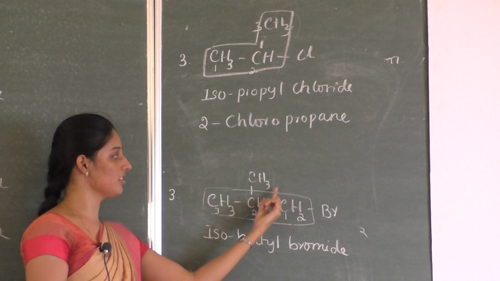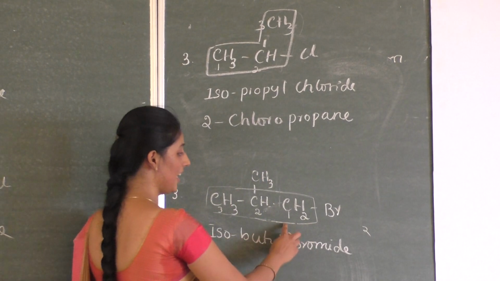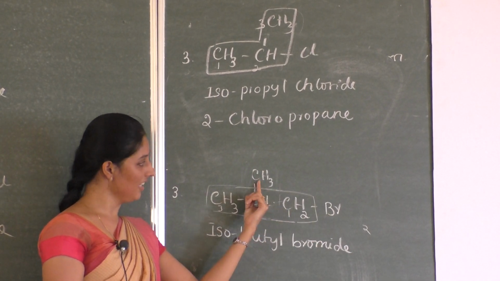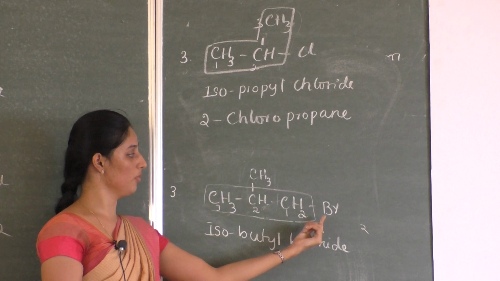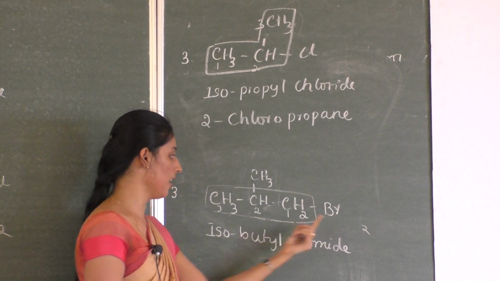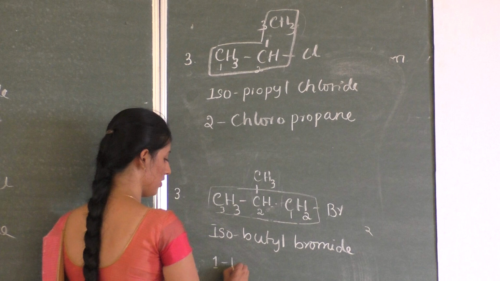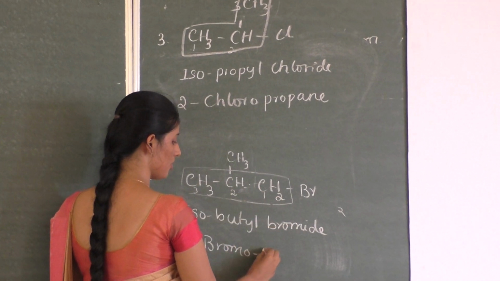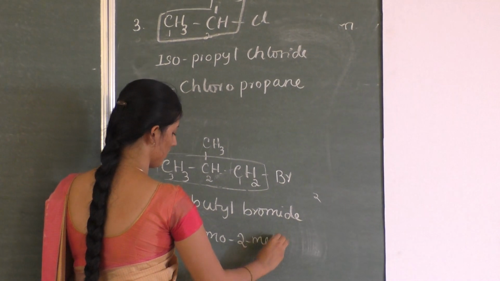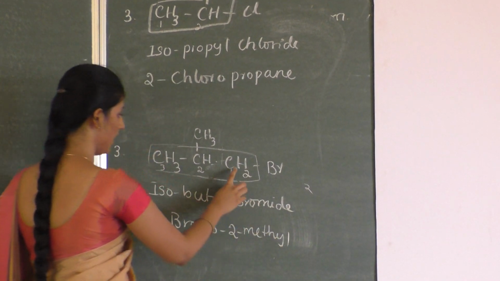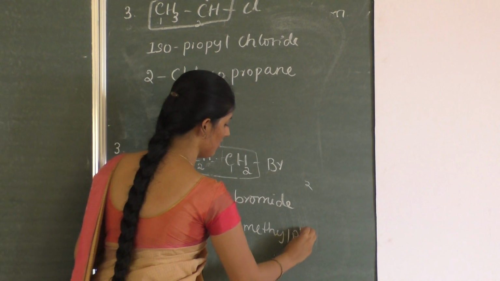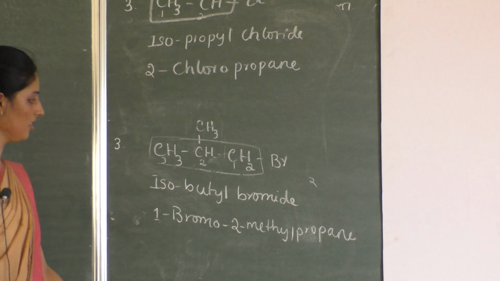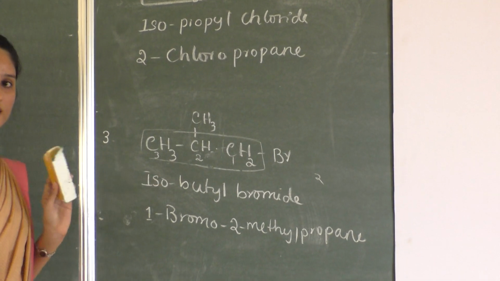The prefix word for CH3 is methyl, and while arranging the prefixes, first you have to write bromine and then methyl. Why? Because bromine comes first in the alphabet, so you write it like this: 1-bromo. So at second position we have methyl, it is 1-bromo-2-methyl, and 1, 2, 3 is propane. Okay, so this is the IUPAC name of this compound.